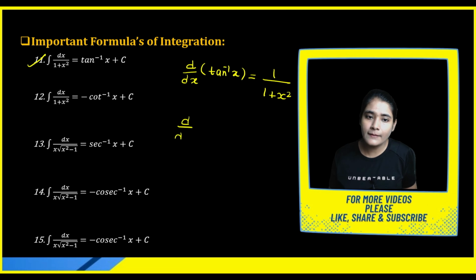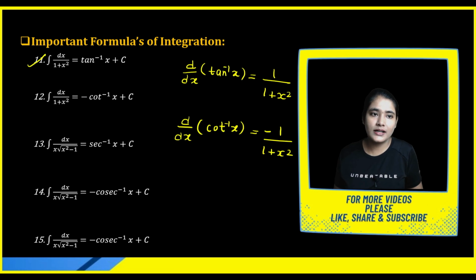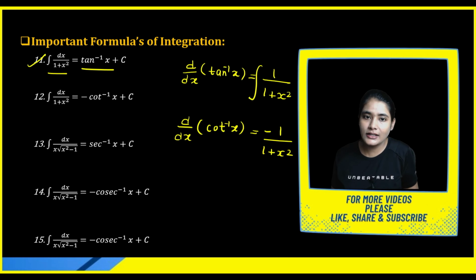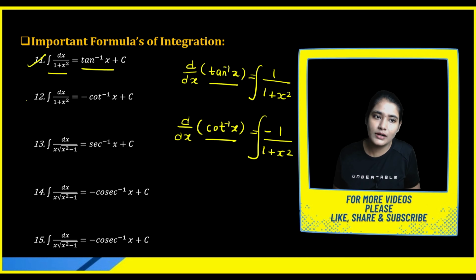And when you do the differentiation of cot inverse x, you will get minus times of 1 upon 1 plus x square. Okay, so try to understand: the integration of 1 upon 1 plus x square will become tan inverse x. Again, when you integrate it, you will get this value. The same formula I represented as the 12th formula.